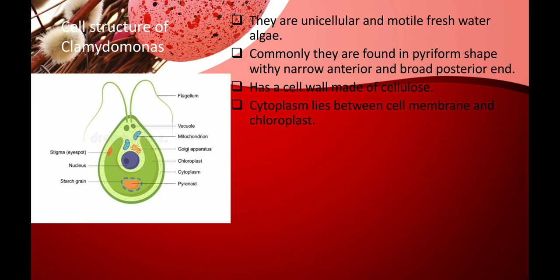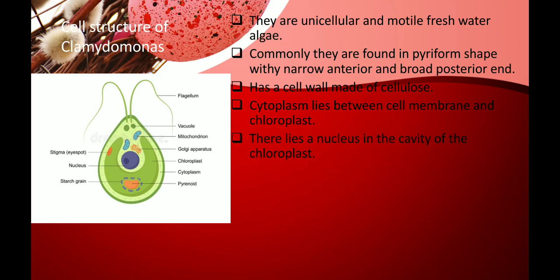The chloroplast, which is one of the important features of an algae, consists of chlorophyll that helps in the process of photosynthesis. I hope all of you are familiar with the term photosynthesis. Photosynthesis is the process in which, with the help of chlorophyll, the organism prepares its own food using sunlight, water and carbon dioxide. Hence, they are called autotrophic. They can survive by themselves.